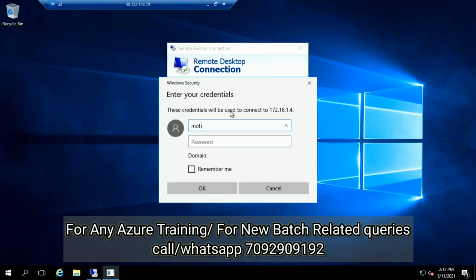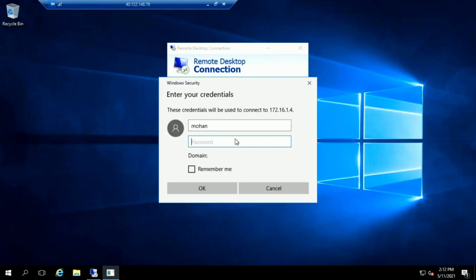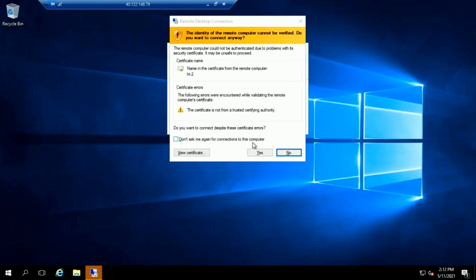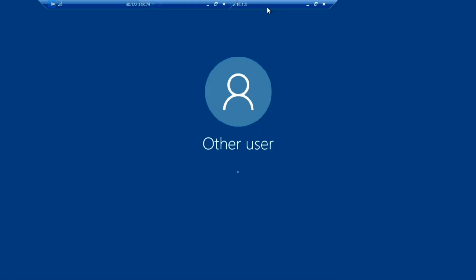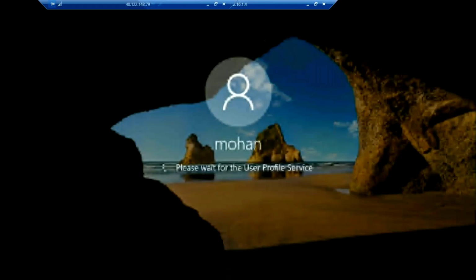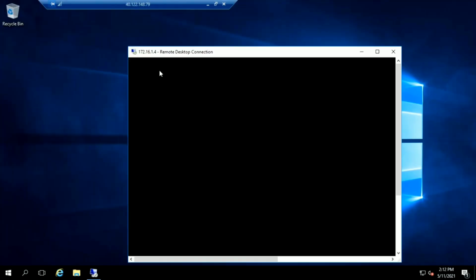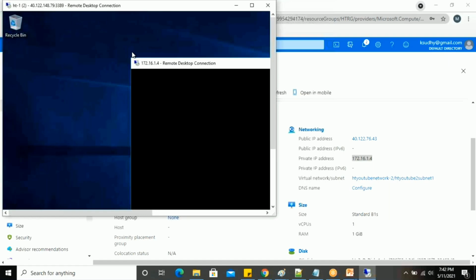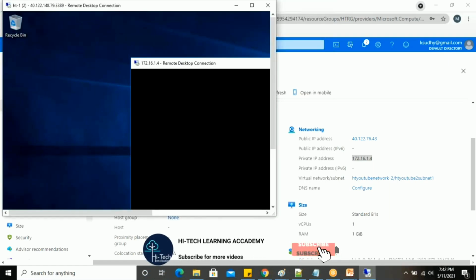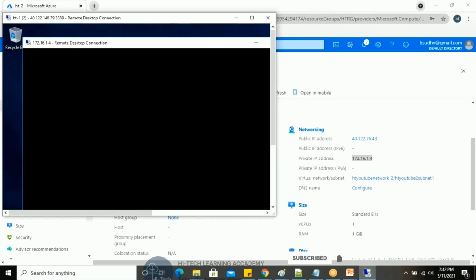The username is Mohan, and then the password as usual. If you get the username and password login, you can confirm it is working properly, that the connection between your two servers is working. Minimizing this connection, you can see the first network and my second network, both available here.